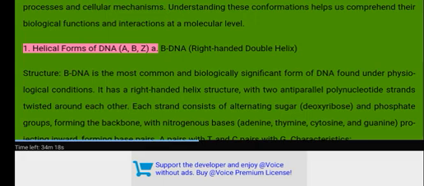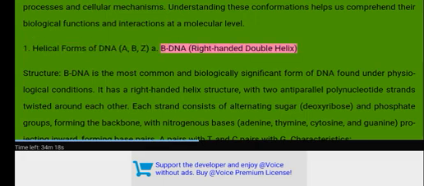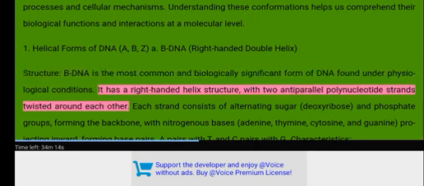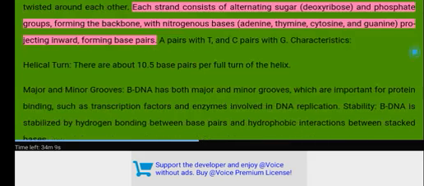1. Helical forms of DNA: A, B, Z. A. B-DNA, right-handed double helix. Structure: B-DNA is the most common and biologically significant form of DNA found under physiological conditions. It has a right-handed helix structure, with two antiparallel polynucleotide strands twisted around each other. Each strand consists of alternating sugar, deoxyribose, and phosphate groups, forming the backbone, with nitrogenous bases adenine, thymine, cytosine, and guanine projecting inward, forming base pairs.